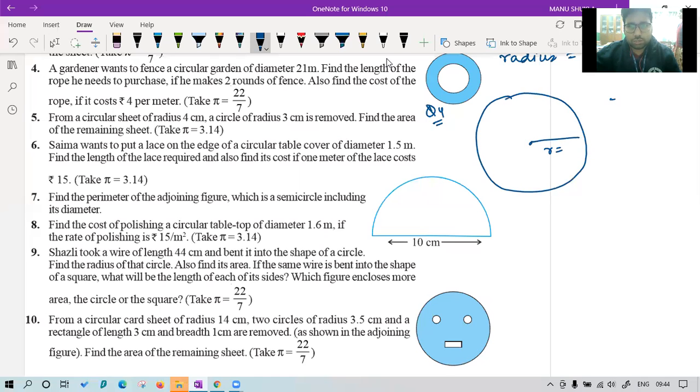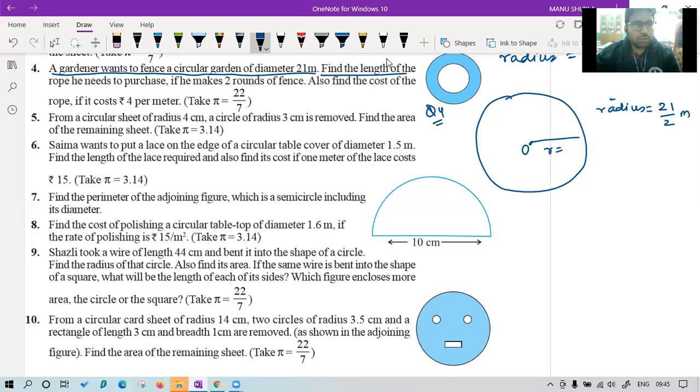This is your R. This is your O. Class, tell me, if the diameter is 21, then what is the radius? The radius is 21 upon 2 meters.